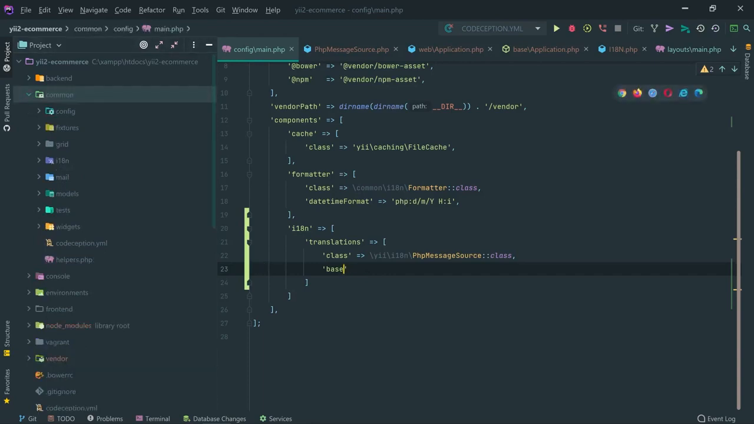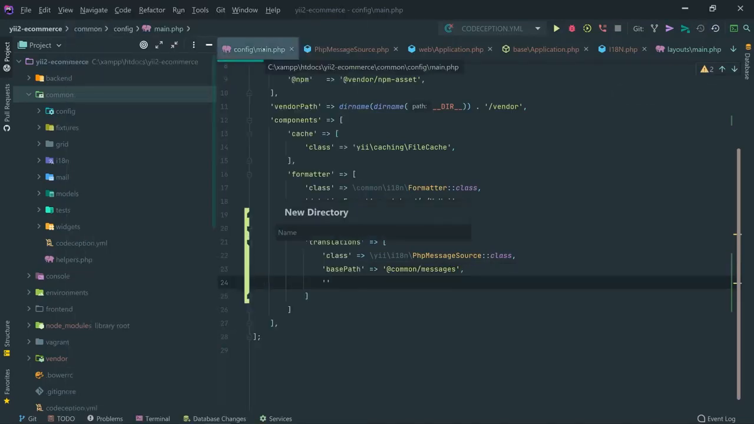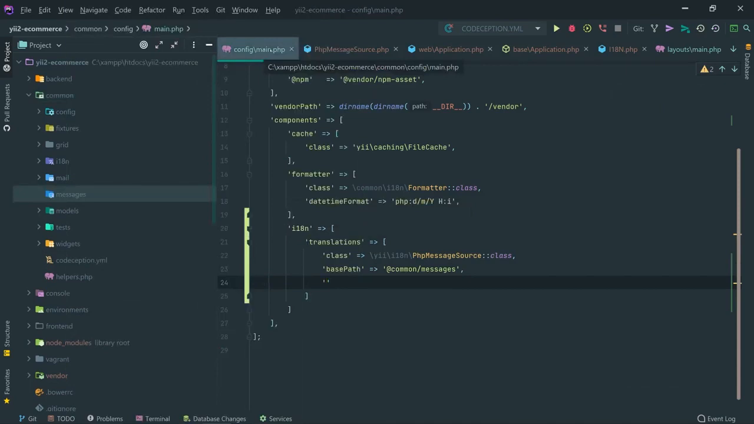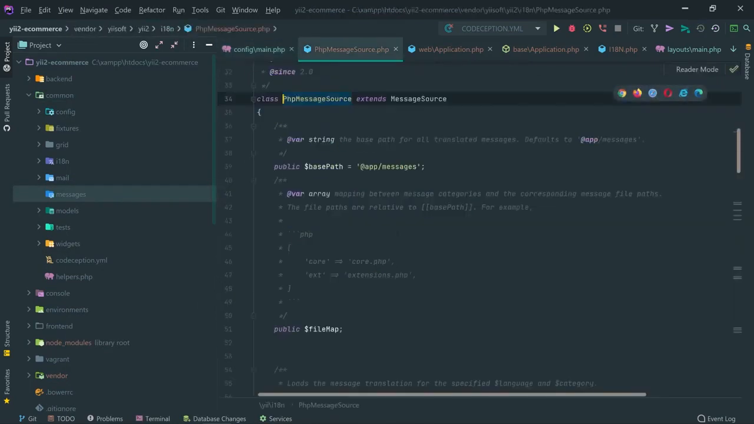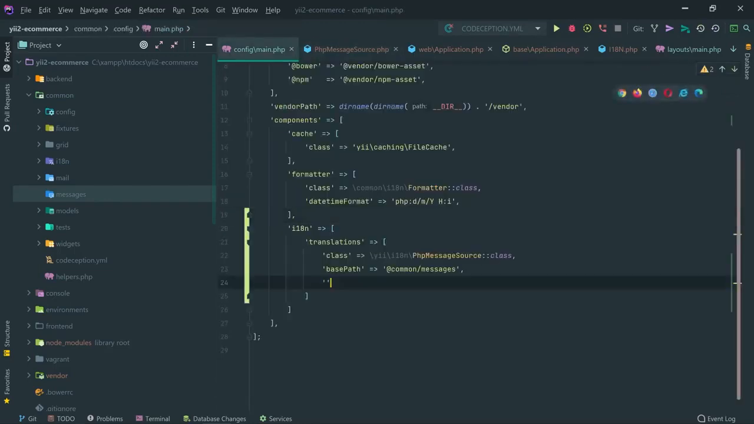So for base path, I'm going to use common/messages. Okay, that's the base path where I'm going to store all my translations. And I'm going to create that folder, by the way, which doesn't exist. So then we have several other properties right here. The file map, that's an interesting thing. So inside the file map, file map actually makes sense.